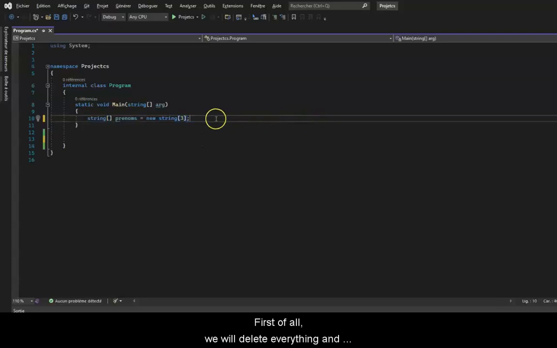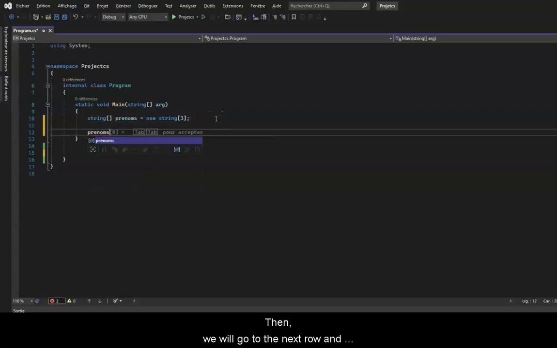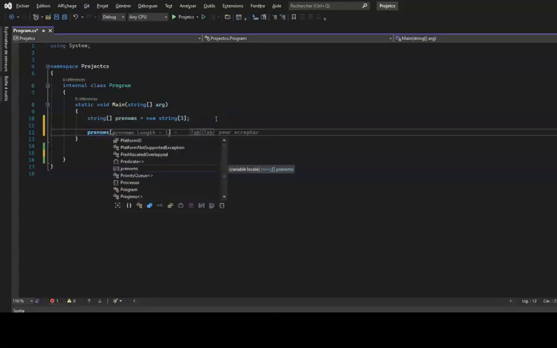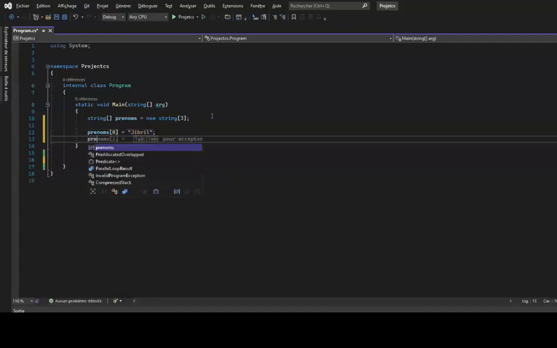First of all, we will delete everything and only leave the semicolons. Then we will go to the next row and type your array's name as well as the square bracket and specify the index in square brackets as this is the first value of the array. Type 0 in the square brackets and same as a variable, add an equal sign and enter your value, then add a semicolon. Here our first name, so Jibril in quotation marks, and do not forget the semicolon.